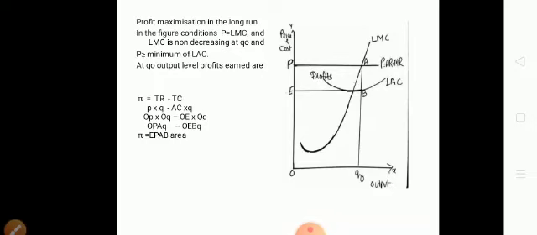Same here, what is total revenue? Total revenue means price into quantity. Price is OP and quantity is OQ. Then OP into OQ, when you multiply you get a rectangle area OPAQ. Then minus the total cost. What is total cost? Average cost into quantity, you get total cost. Average cost is what here?